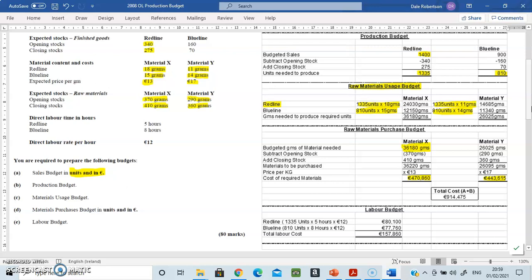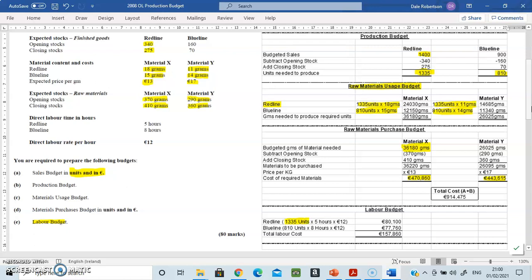Now we're just going to look at part E, which is the labor budget. What wages do we have to pay in order to make these telephones? Well, again, you're going to go right back up to how many you're going to make. This is the key number up here, this 1335 that you got. It's really important you get that right at the start because you're using it throughout the question. So you're making 1335 telephones.